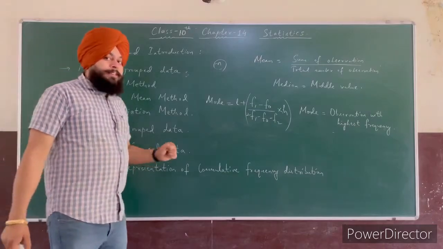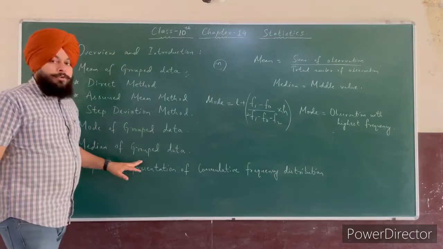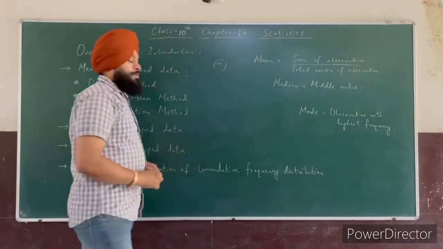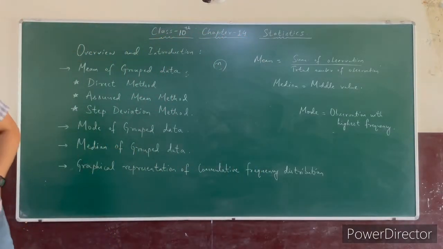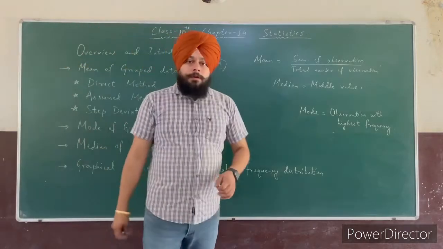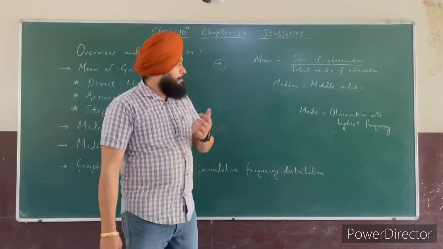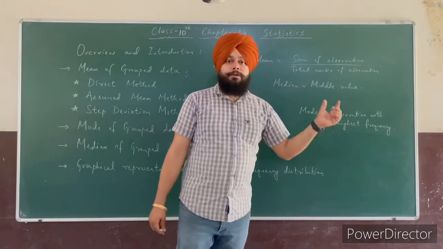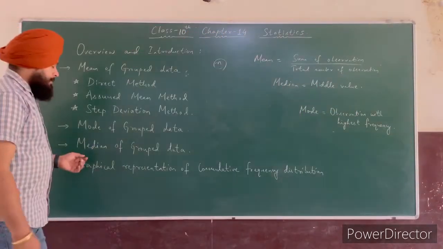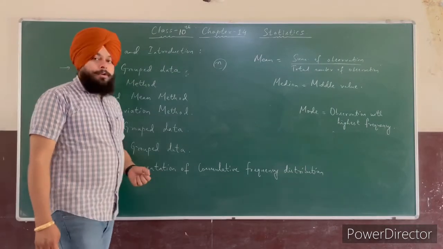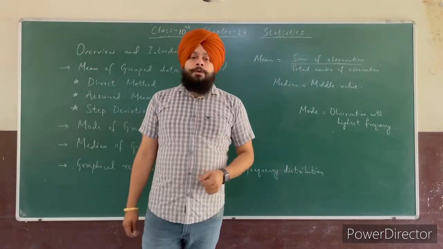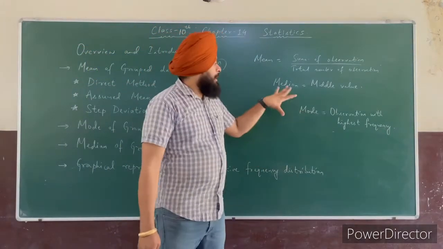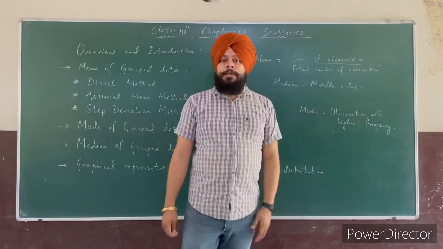Alright. So the next is how to find the median of a grouped data. So we know that for ungrouped data, what is median? Median is the middle value. Median is the middle value of that observation. So the next is how to find the median of grouped data. So before finding the median for grouped data, we discuss what is median. So median is the middle value of the observations.